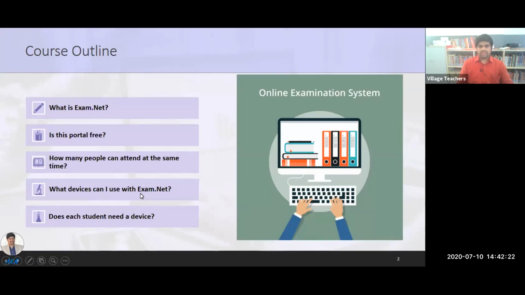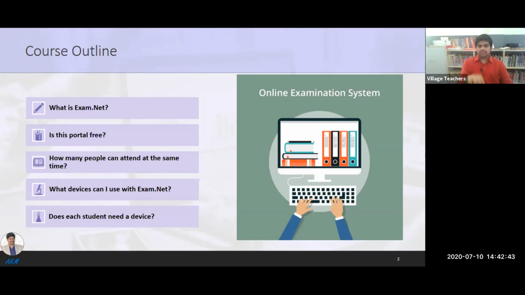But the only problem is if the student is logged in from a mobile device, he can write only 1 page. After that, the student is not able to go to the second page. In that situation, we can do one thing: the students can submit till that particular question. Suppose there are 10 questions. The students can write 5 questions and 1 page is over. The student can submit that exam.